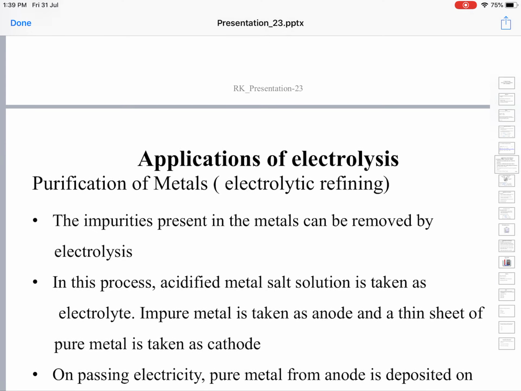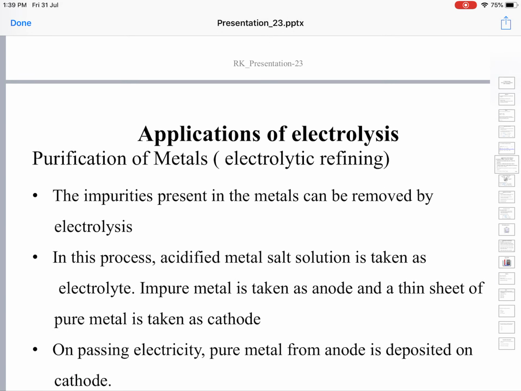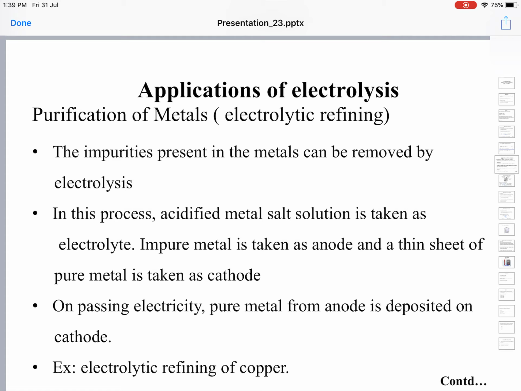Okay, then the next application is purification of metals, or electro refining. In the process of electro refining, impurities present in the metals can be removed by electrolysis.